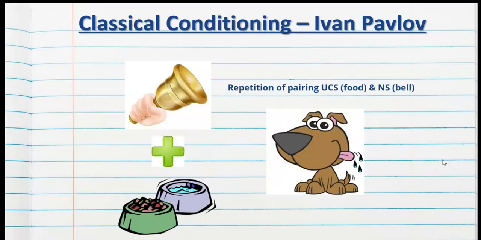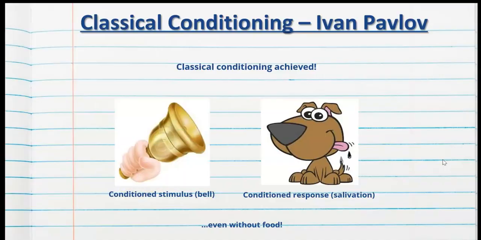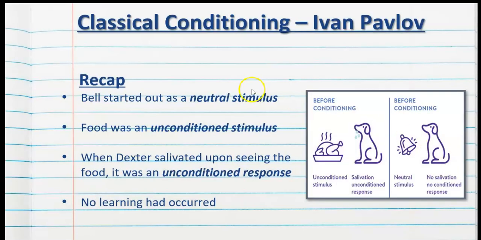Another quick recap here. So let's recap. The bell starts out as a neutral stimulus. The food was an unconditioned stimulus. When Dexter salivated upon hearing the food, it was an unconditioned response. So no learning has actually happened yet, as we can see here. So before the conditioning, food would obviously cause the natural unconditioned response of salivation, and the bell was neutral. No salivation, no conditioned response. It meant nothing to the dog.